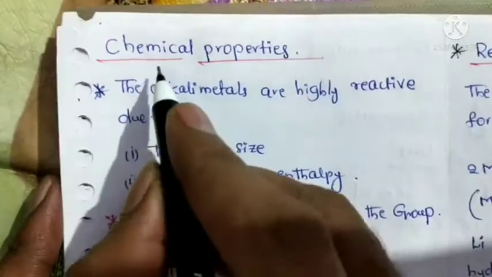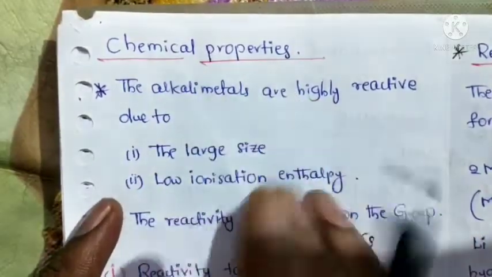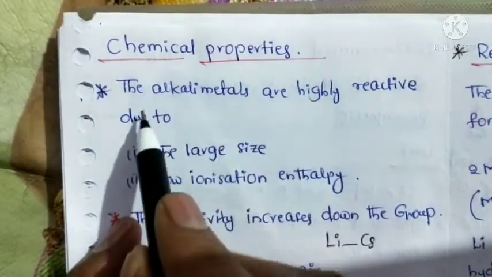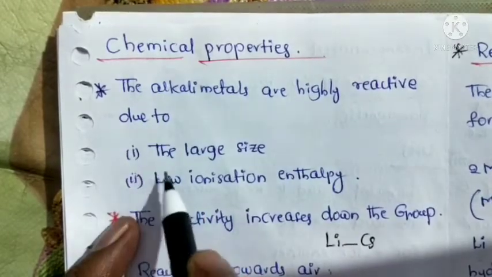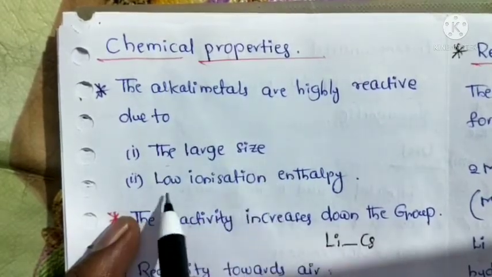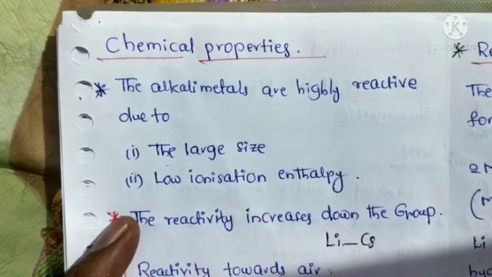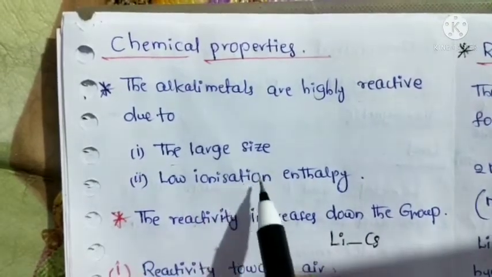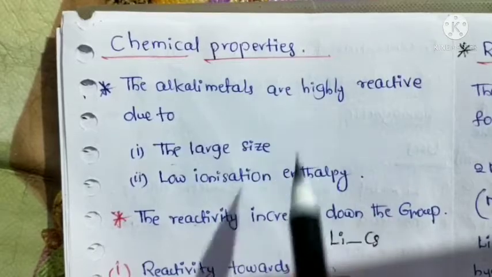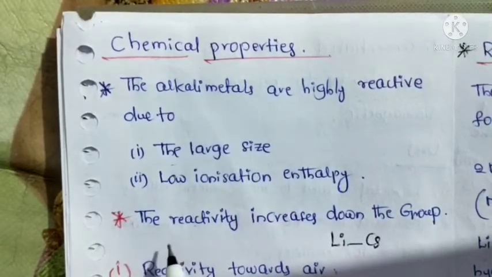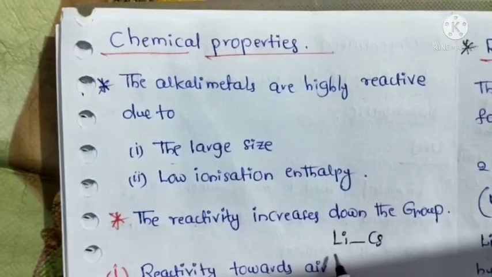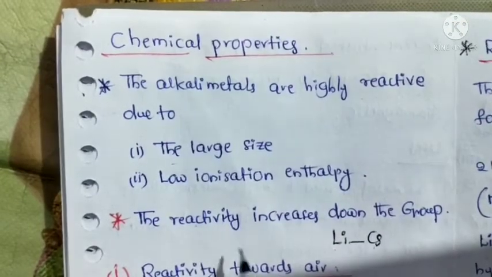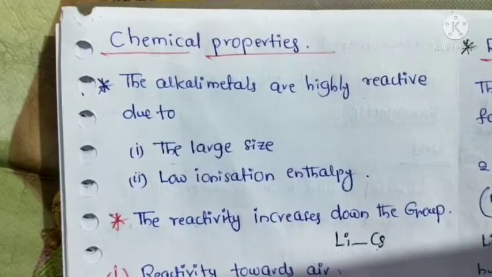Now we will discuss the chemical properties of alkali metals. The alkali metals are highly reactive due to their large size and low ionization enthalpy. So due to these two properties, alkali metals are highly reactive. Next, this reactivity increases down the group, that is, from lithium to cesium the reactivity increases.